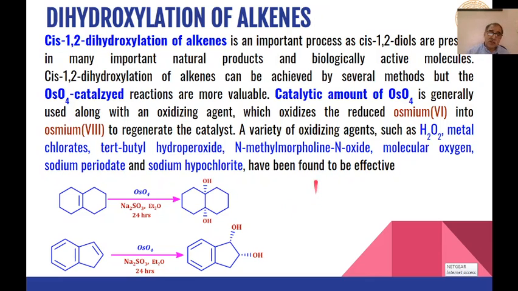So osmium tetroxide catalyzed formation of these cis 1,2 diols is a very valuable reaction where we get a very good yield of the product formed.